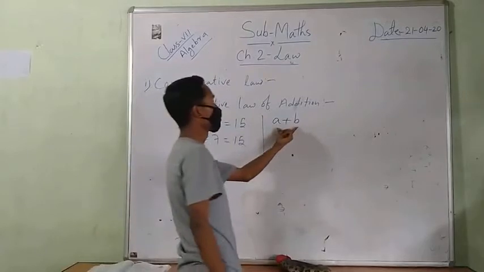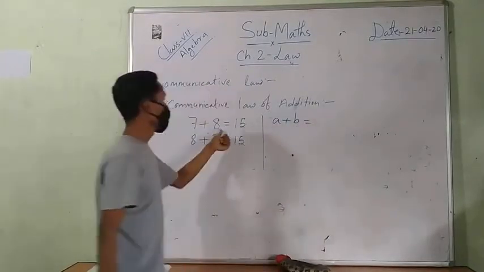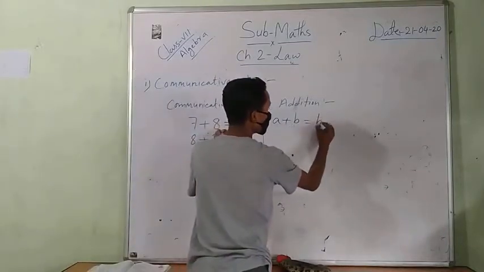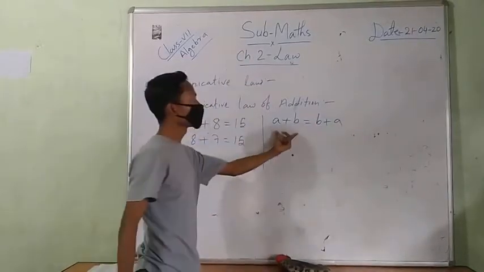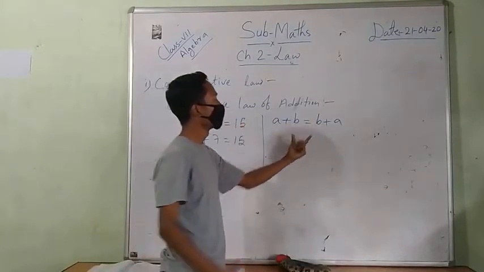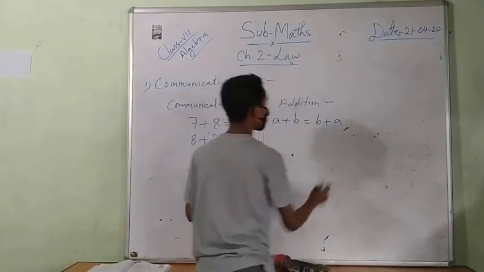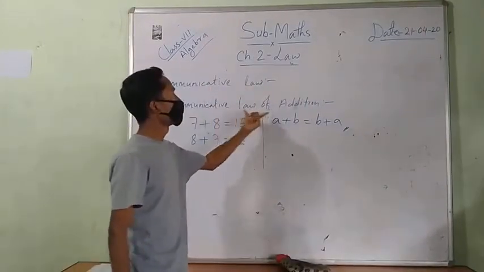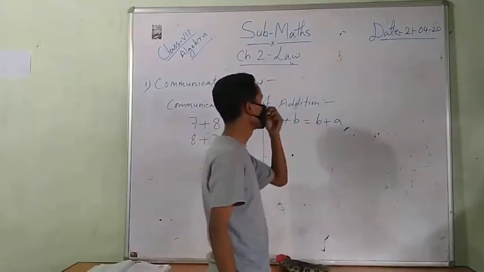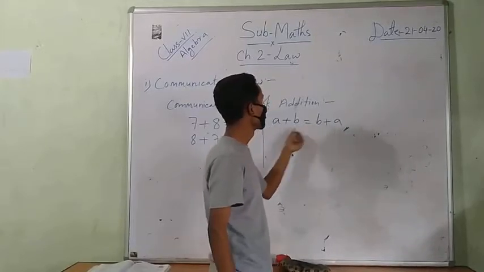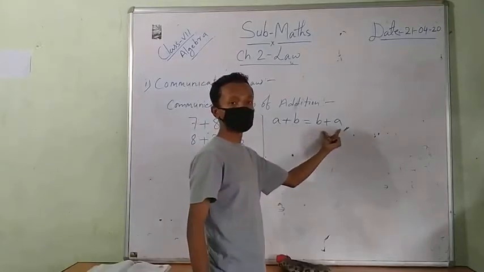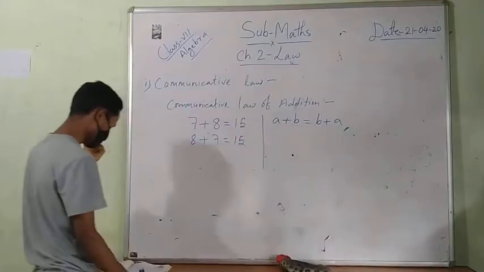Then A plus B equals B plus A. The commutative law of addition is A plus B equals B plus A. You have to remember this one. Then we also write it in reverse: the value of A plus B equals the value of B plus A.